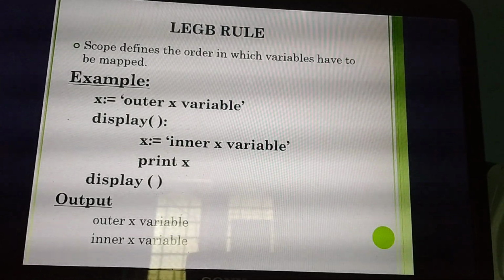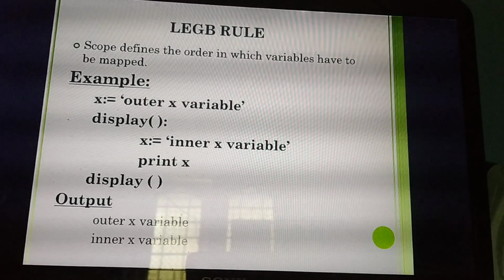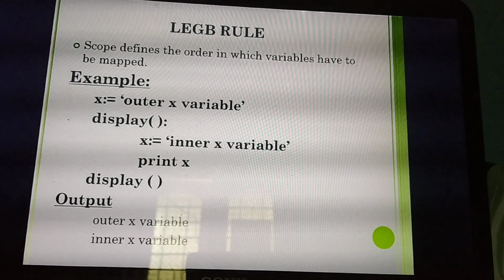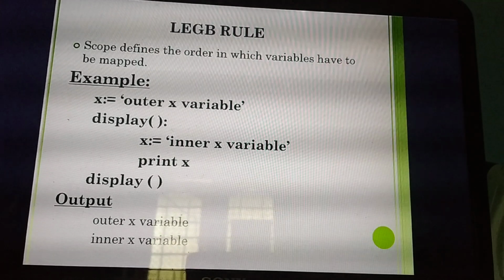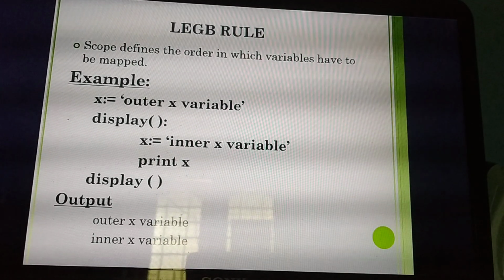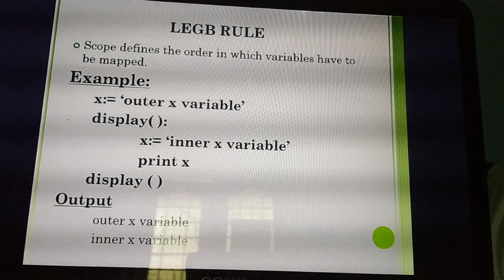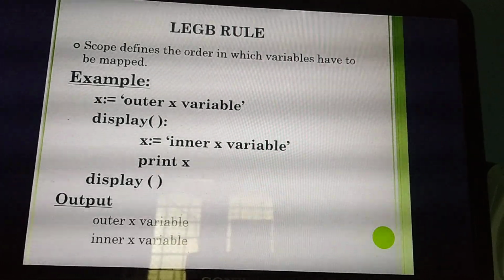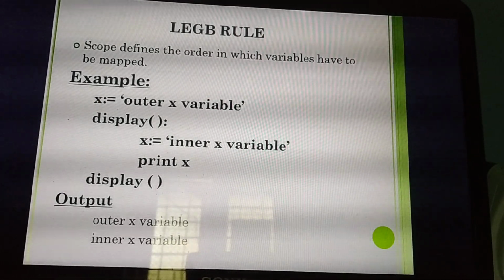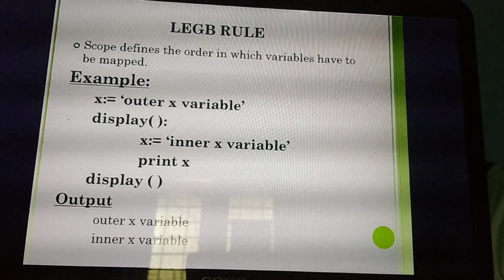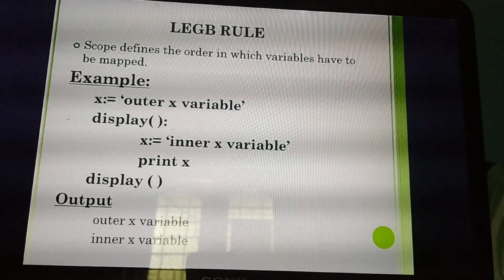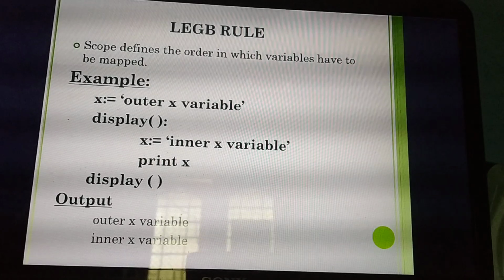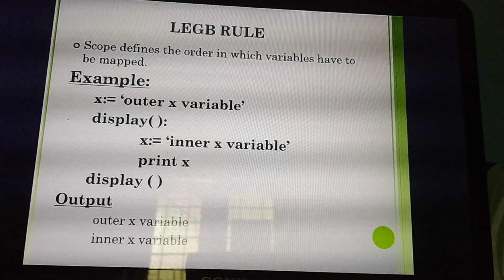So till now this chapter is divided into 2 parts. Till now you have completed one part of the third chapter. Understand? Yes. So next you are going to study about the LEGB rule. Very important question, 2 mark question also very important. This is just an example I have given. Next slide onwards I will explain.